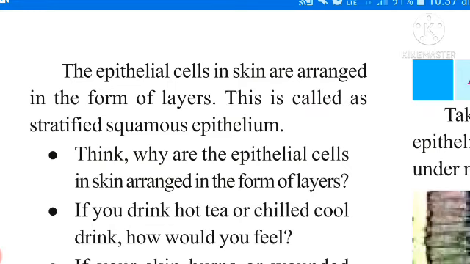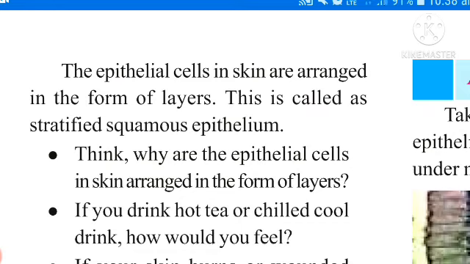These all are different kinds of epithelial tissues. Remember, how many kinds of epithelial tissues are there? There are basically three kinds of epithelial tissues. Squamous epithelium tissue, first one. Second one is cuboidal epithelium tissue. Third one, columnar epithelial tissue.